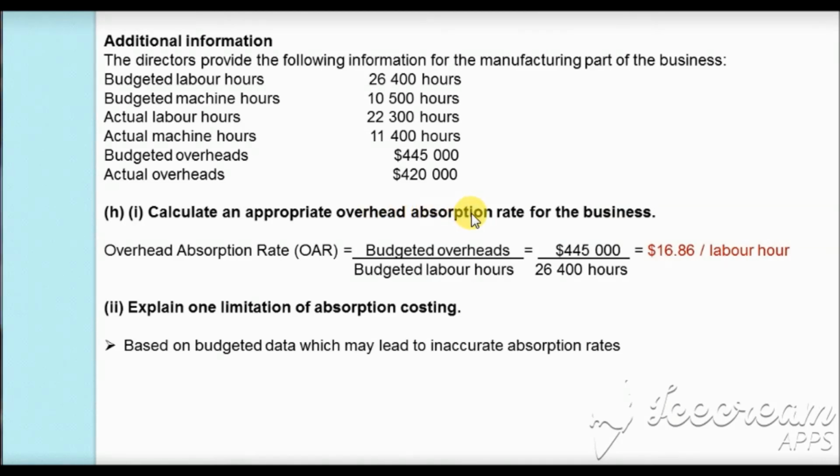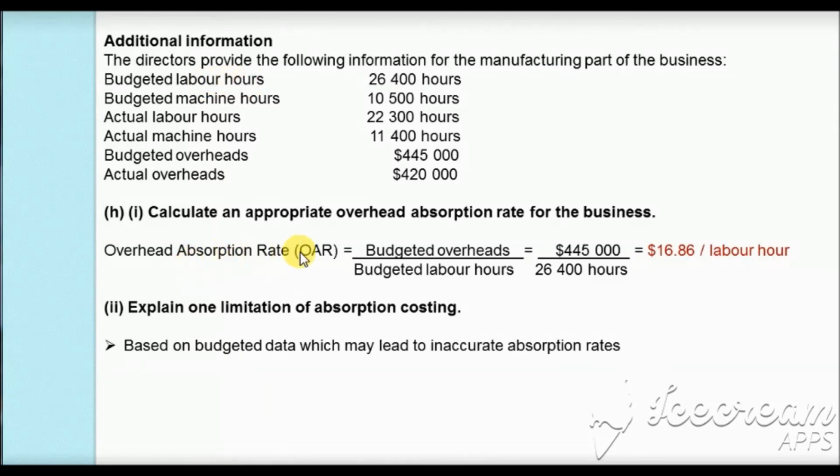You see, the overhead absorption rate can be calculated on the basis of the budgeted labor hours or on the basis of the budgeted machine hours. It depends whether the production is labor intensive or capital intensive. When the production is labor intensive, as we have in this case, the budgeted labor hours will be more than the budgeted machine hours. In other cases where the production is capital intensive, the budgeted machine hours will be more than the budgeted labor hours. However, here the production is labor intensive, hence we are going to calculate the overhead absorption rate on the basis of the budgeted labor hours.